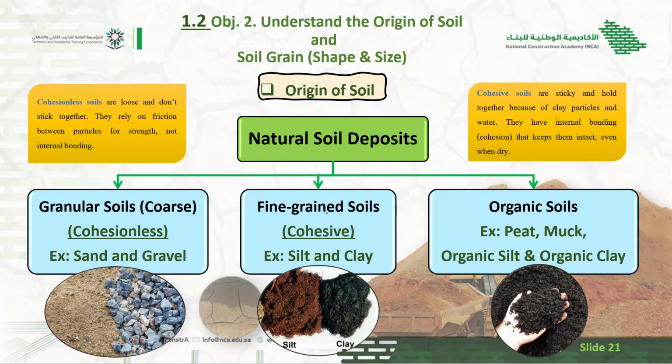Let's continue the origin of soils. Natural soil deposition. There are three types. The first one is granular soil, the second is fine grained soil, and the third is organic soil. So, what is meant by granular soils?